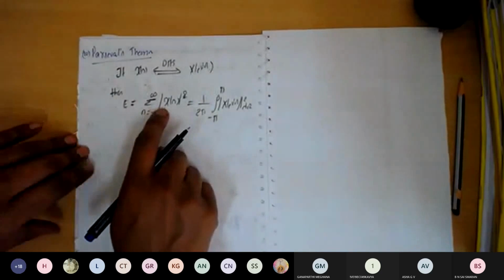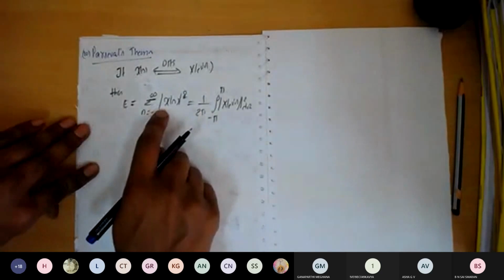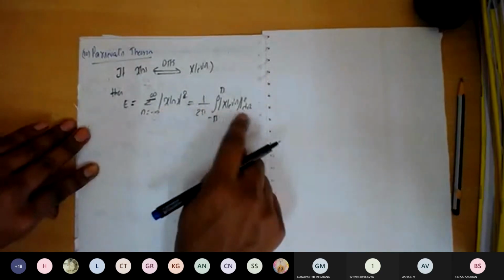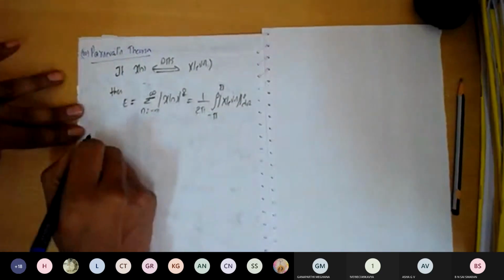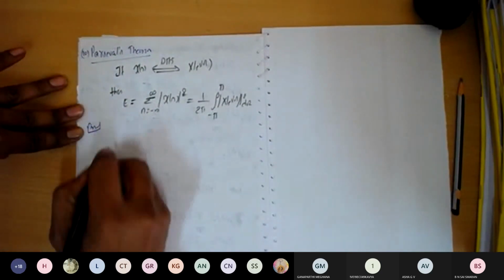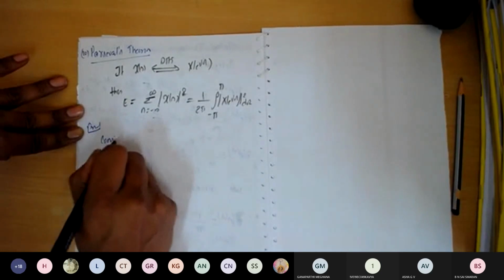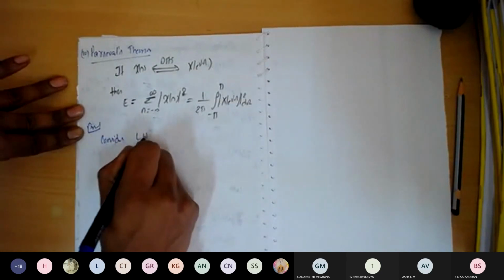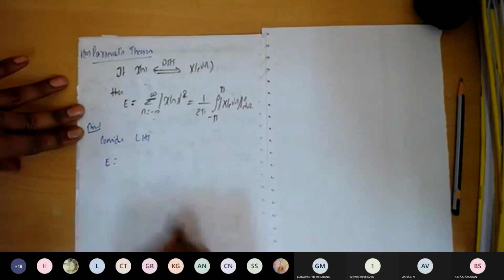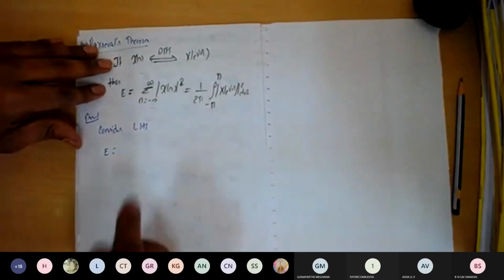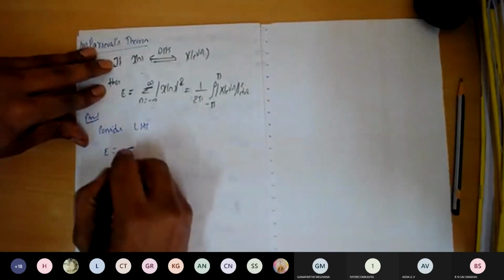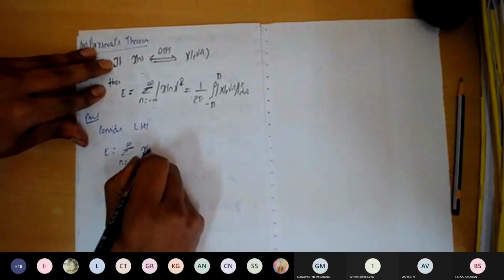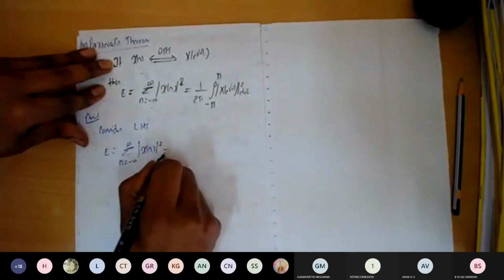So what you are going to do is we'll consider the energy of the signal in the time domain, and we'll convert that into the respective terms here. So consider the LHS part. In order to prove this one, consider the LHS, which is the energy of the signal. So this energy is equal to summation n is equal to minus infinity to plus infinity x of n, the magnitude the square.